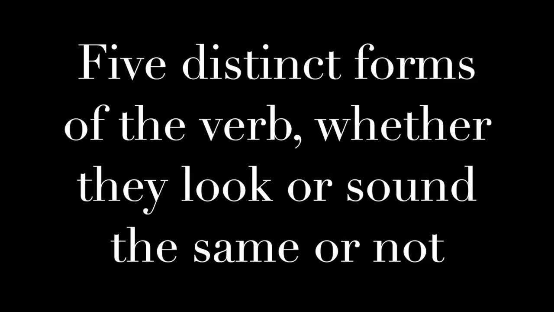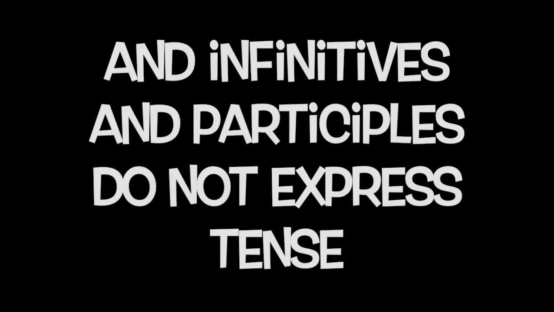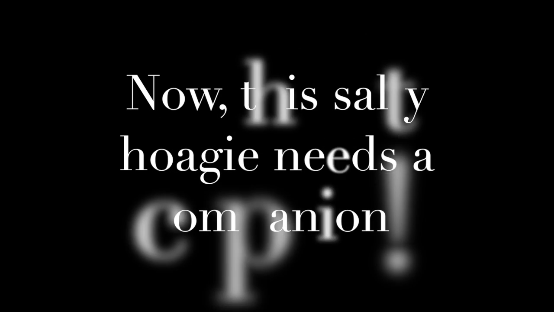So we know that there are five distinct forms of each verb, whether they look and sound the same or not. And infinitives and participles do not express tense. Does that make sense? Now this salty hoagie needs a companion.